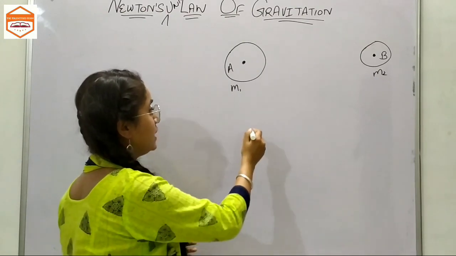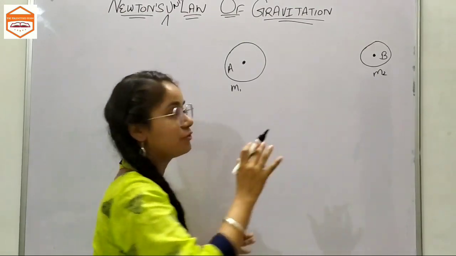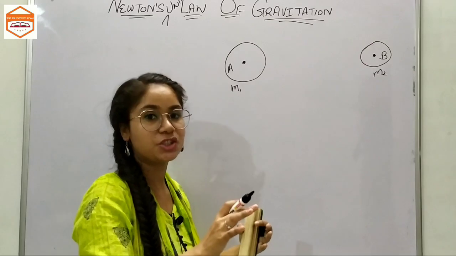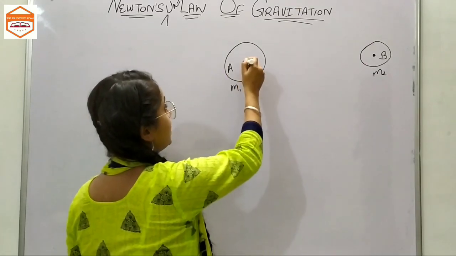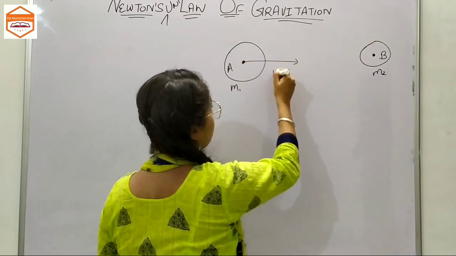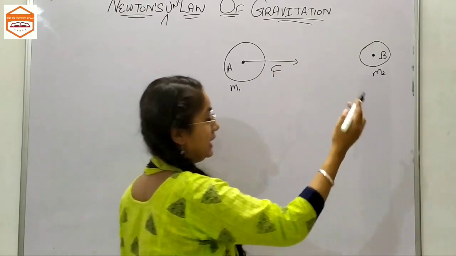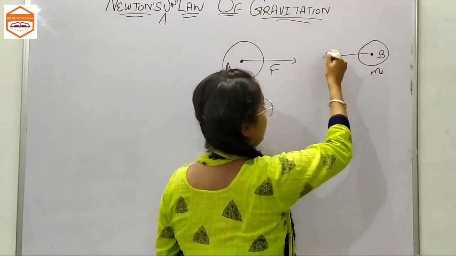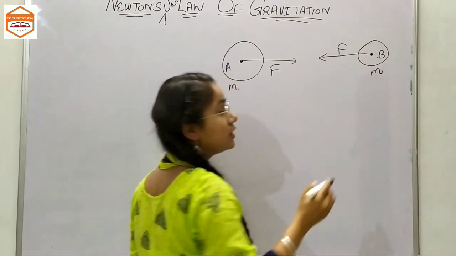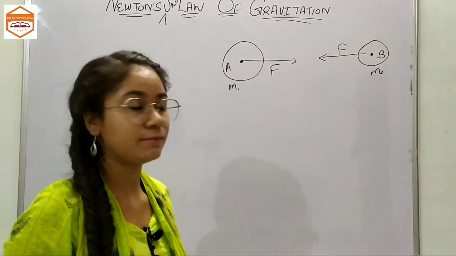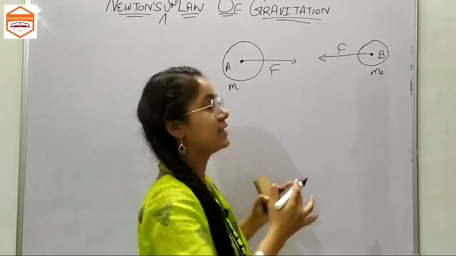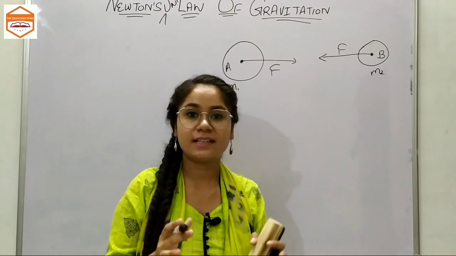These two objects would apply a force of attraction on each other. That means object A is applying a force of attraction on object B, and object B is also applying the force of attraction on object A. These two bodies are trying to attract each other.